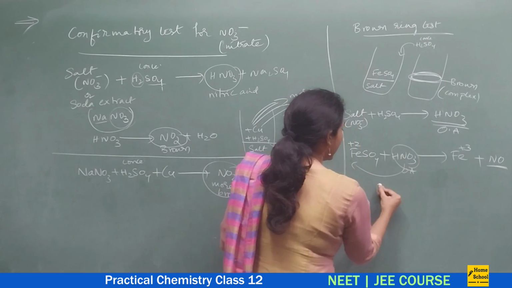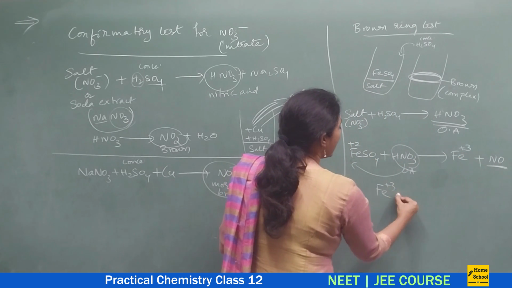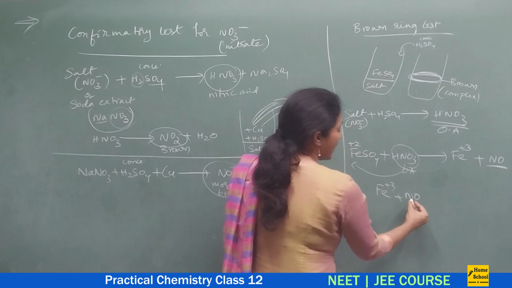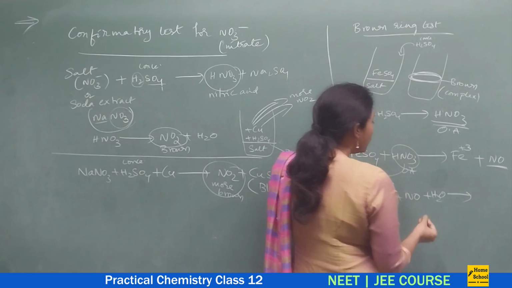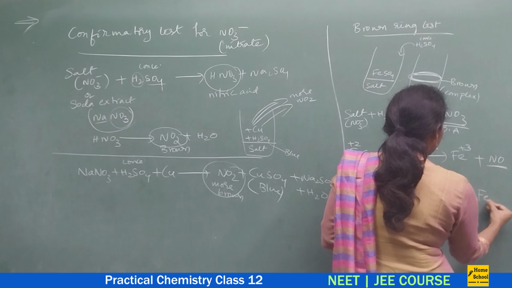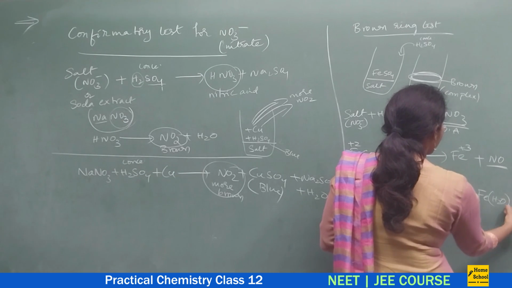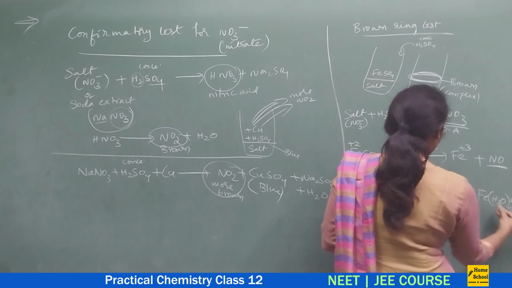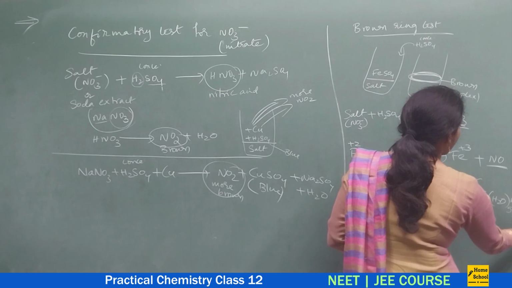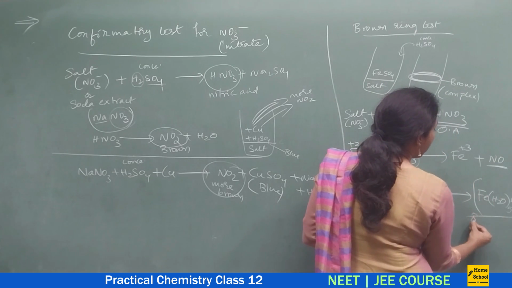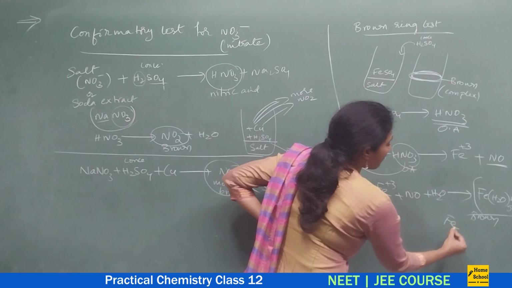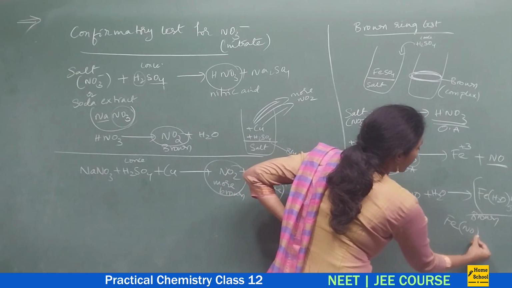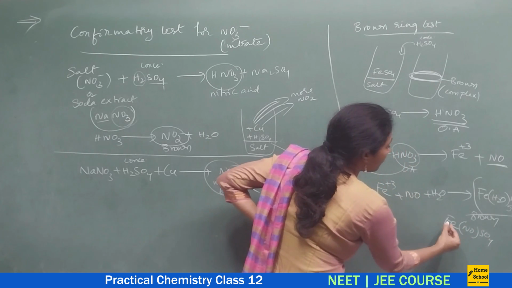And later, the NO molecules on combination with water, you will get a complex, Fe(H2O)5NO SO4. So this is that brown complex. You can also write this formula as FeNOSO4, nitrosoferrous sulfate.